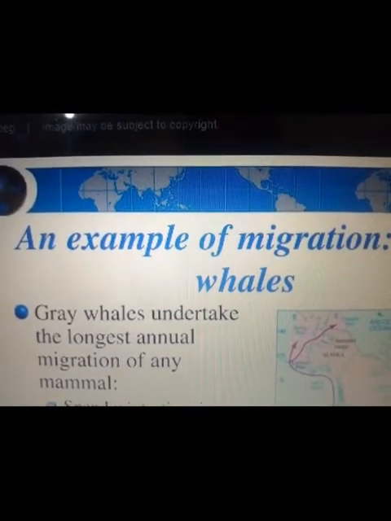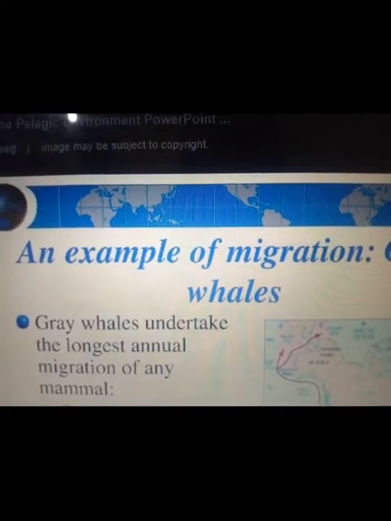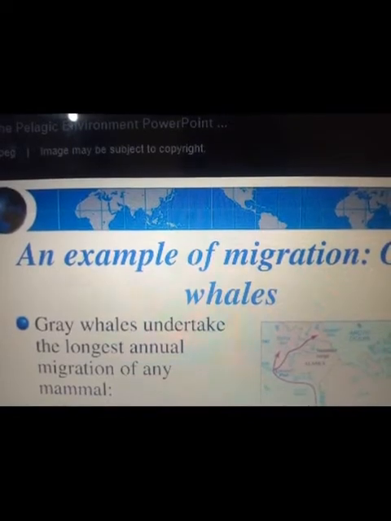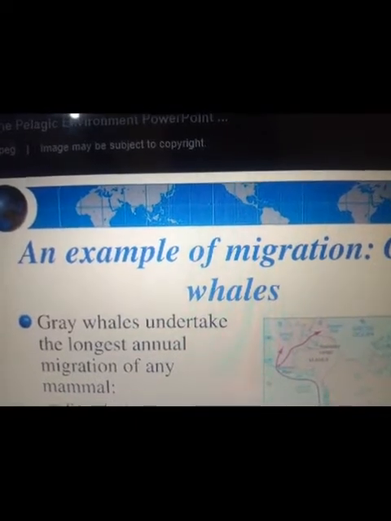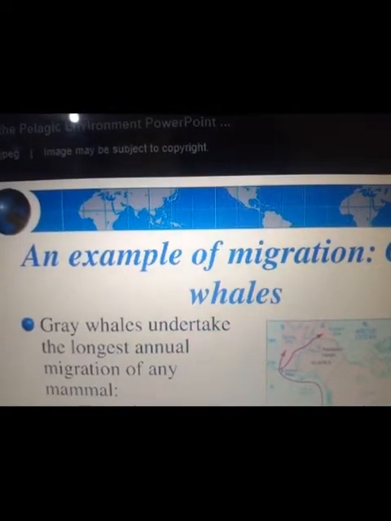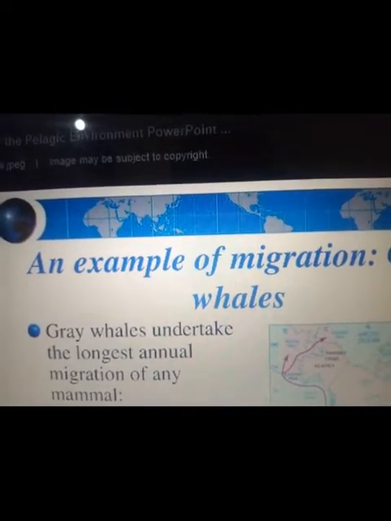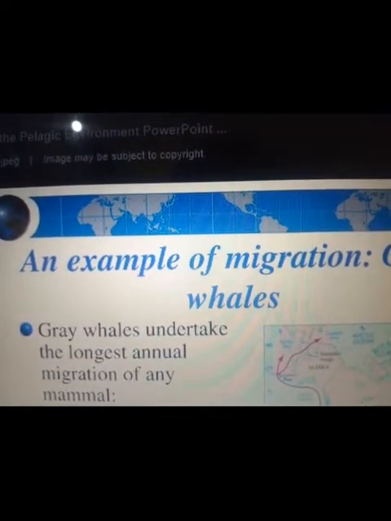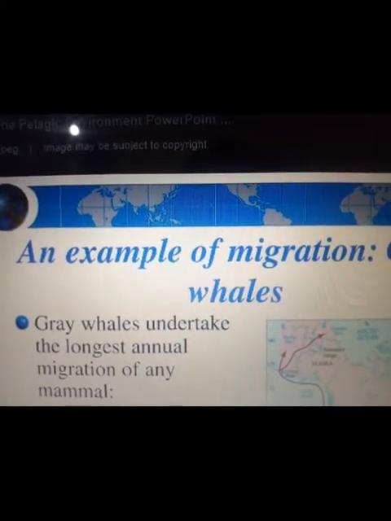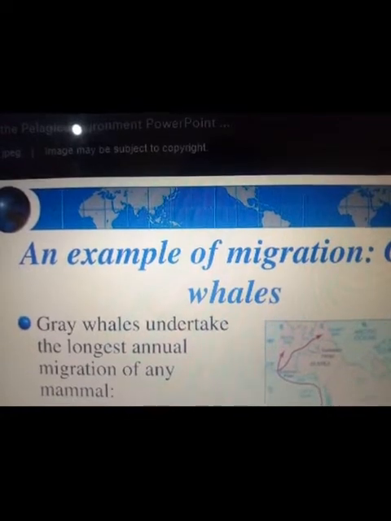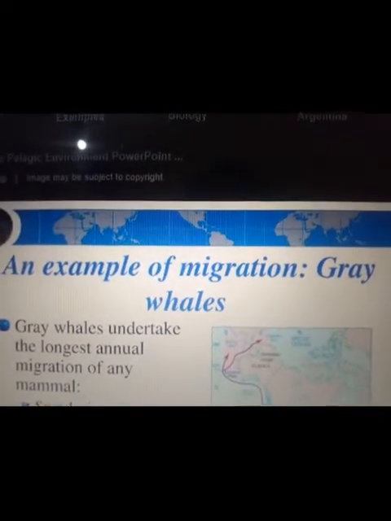And in animals, or we can say in mammals, grey whales undertake the longest annual migration of any mammal. That means grey whales make one of the longest migrations on the earth. They swim over 10,000 miles to reach the Arctic feeding grounds. That means grey whales make the longest migration on the earth. Grey whales.